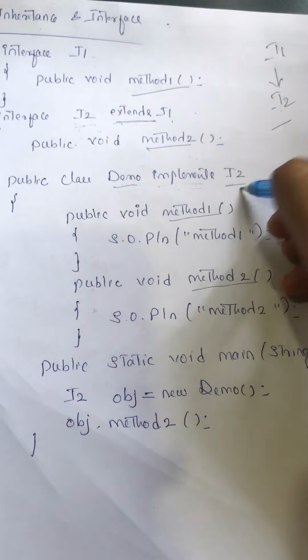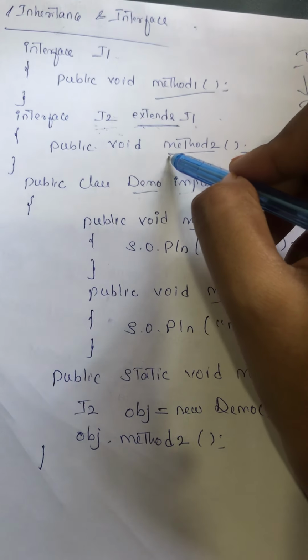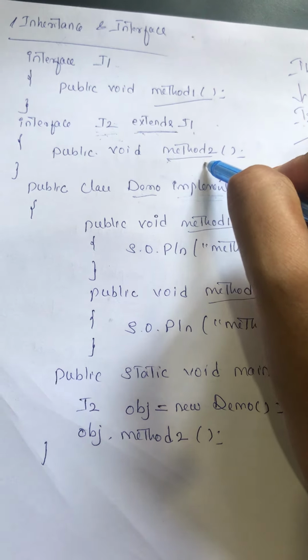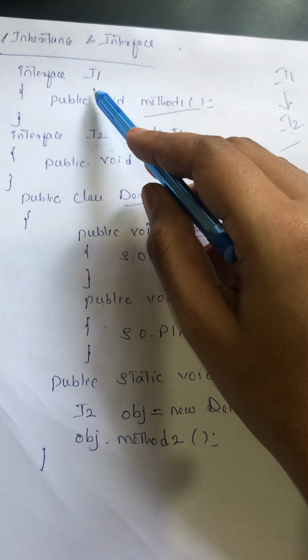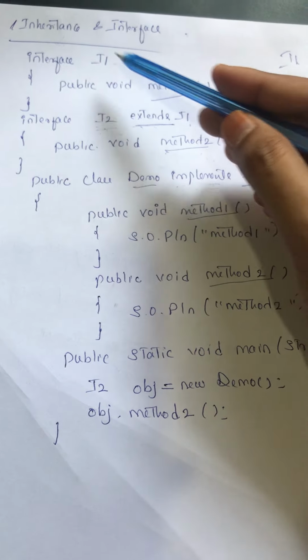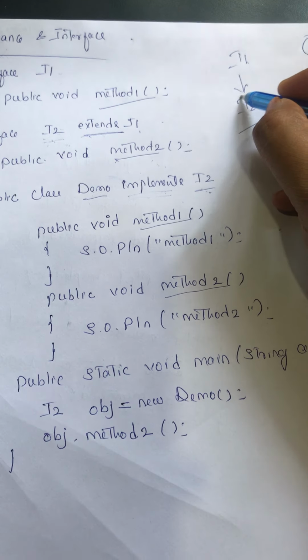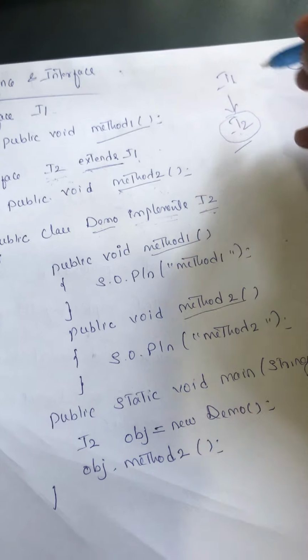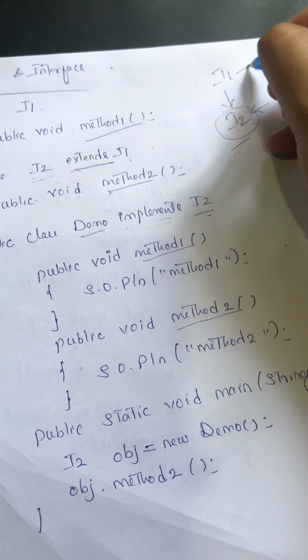But it is implementing only the I2 interface. Only this interface is implemented, and it should provide a definition only for method 2. Then why is it providing a definition for method 1 of interface I1 also? Just because I2 is extending the properties of I1. If any class is implementing the I2 interface, it should provide method definitions for I2 as well as I1.